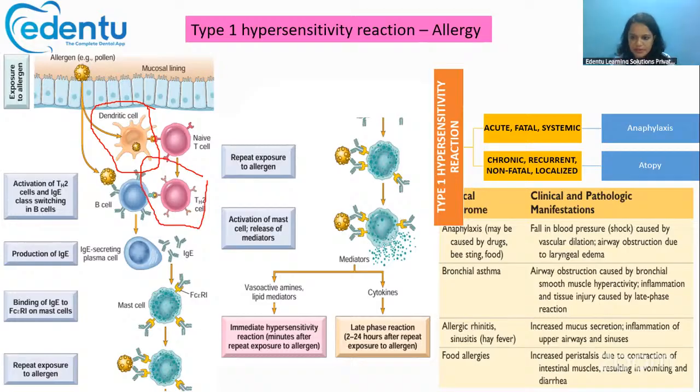They will secrete lots of cytokines. Which cytokines can be released? There will be interleukin 4, interleukin 5, and interleukin 13. Interleukin 4 mainly stimulates the B cells, interleukin 5 activates the eosinophils, and interleukin 13 acts on the epithelial cells and stimulates mucus secretion.